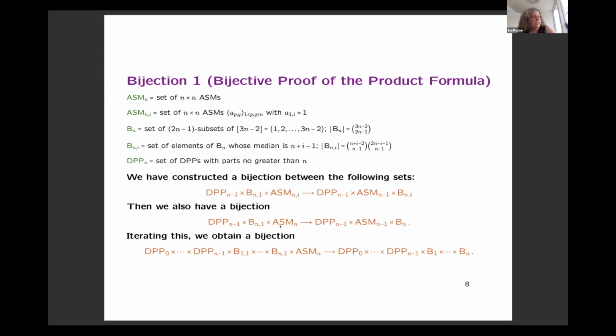And now you see that we have a recursive nature. So here we have ASMs of order n, and here of n minus 1. So we can iterate this and finally obtain such a bijection. And then if we take cardinalities, then the TPPs will be cancelled. The B's we can easily count, and then we can simply read off what the number of ASMs is of order n.